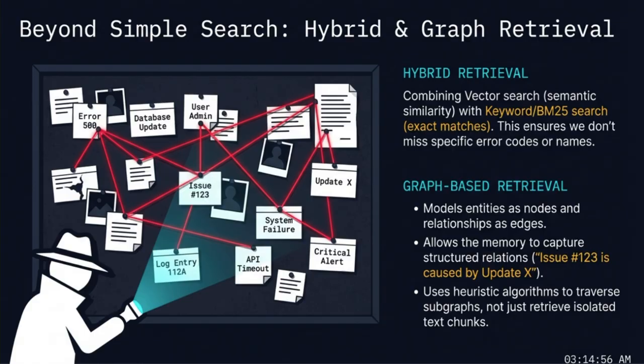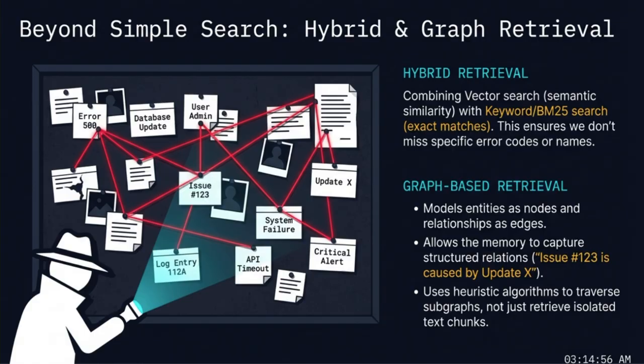Hybrid retrieval combines vector search, which is based on semantic similarity, with keyword search, like BM25, which is based on exact matches. This is crucial because it ensures we do not miss specific error codes or names that a vector search might overlook due to their unique mathematical signatures.